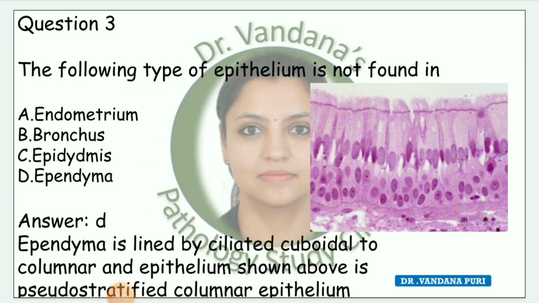Next question, the following type of epithelium is not found in. Options are endometrium, bronchus, epididymis and ependyma. The answer is D, ependyma. Ependyma is lined by ciliated cuboidal to columnar epithelium, and the epithelium shown above is pseudostratified columnar epithelium.